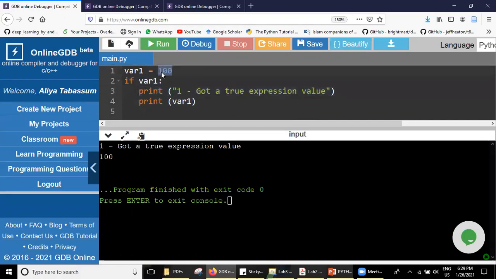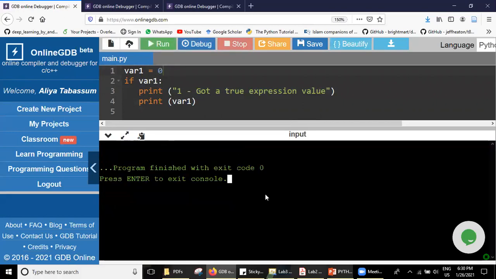Now what I'll do, I'll write 0 here. What happened? Nothing happened. You mean that if any variable is true, then it will enter into the if statement? Exactly. Otherwise, if the condition is false, then it does not at all enter into the if block. Yes, exactly. If it is a negative value? Check this.